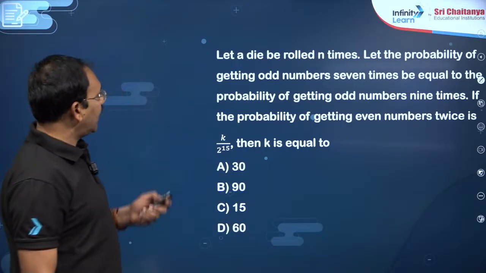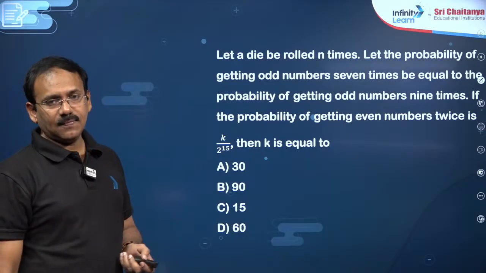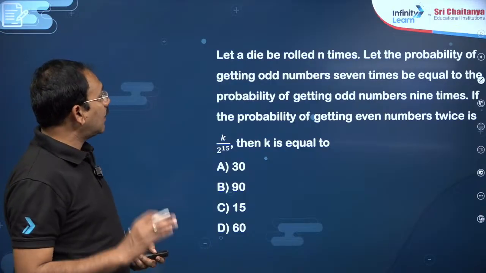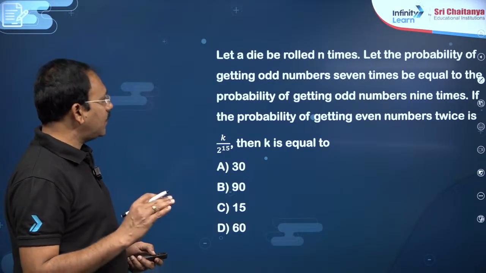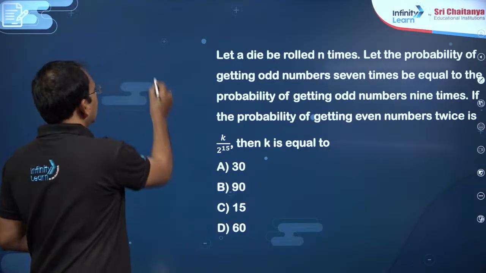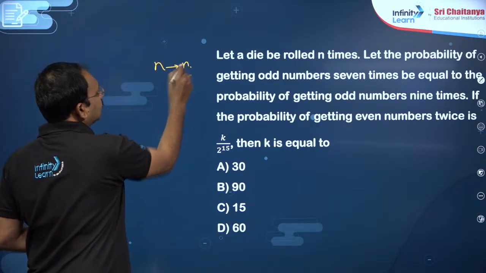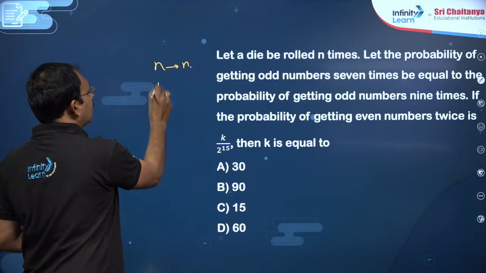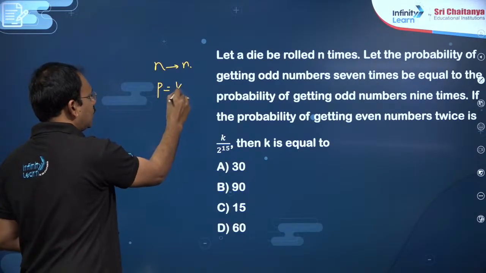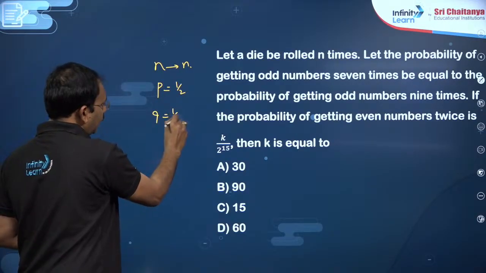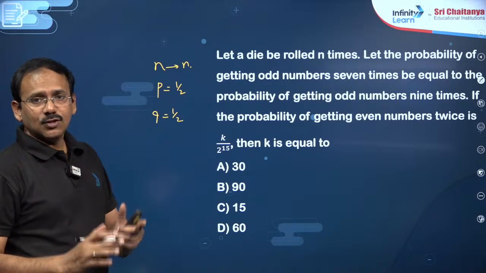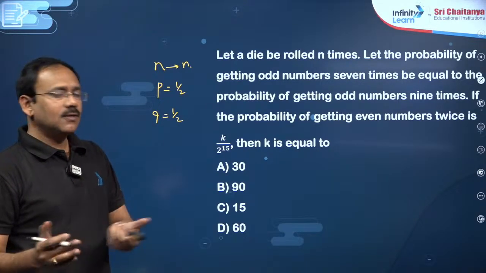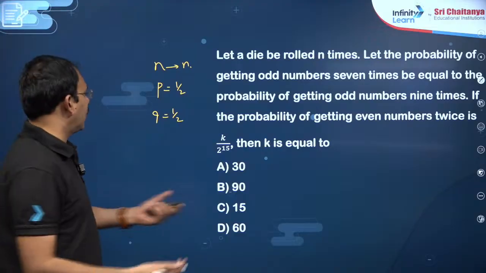You see dear students, a die is rolled n times, total n times, the probability of getting an odd number 7 times is equal to the probability of getting an odd number 9 times. Suppose the number of trials is n, and getting an odd number is success: it is 1 by 2, failure is also 1 by 2, because 1, 3, 5 are odd out of 1, 2, 3, 4, 5, 6, so 1 by 2.